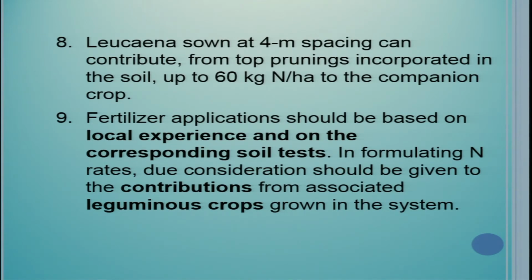Now, it has been conclusively proved that if you have cereals and legumes in an intercropping system, with the help of mycorrhiza, part of the nitrogen fixed by the legume can be transferred to the associated cereal crop concurrently. Concurrently means at the same time.